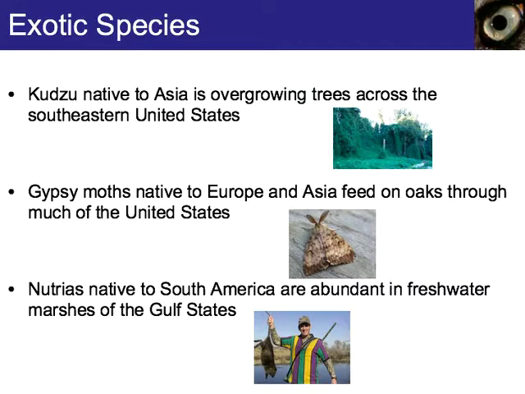Other exotic species include kudzu, which is native to Asia and is overgrowing trees across the southeastern United States. If you drive along highways, you might see it taking over. The gypsy moth, which is native to Europe and Asia, feeds on oaks through much of the United States. And I'm sure we're all familiar with nutria, which are native to South America and are abundant in freshwater marshes in the Gulf states.